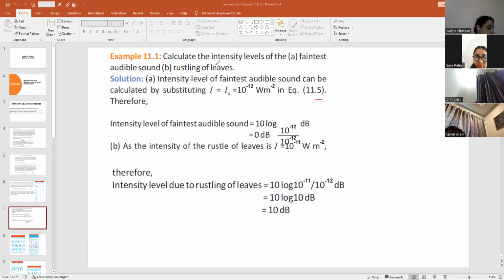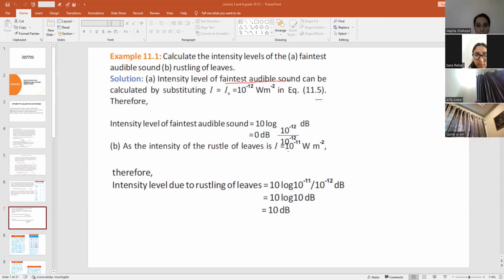So what you have to do, you have to use the formula that we have discussed before, that is intensity level is equal to 10 log I by I naught dB, right? You have to use this formula to find out the intensity level of these sounds. First of all, we have to find out the intensity level of the faintest sound.